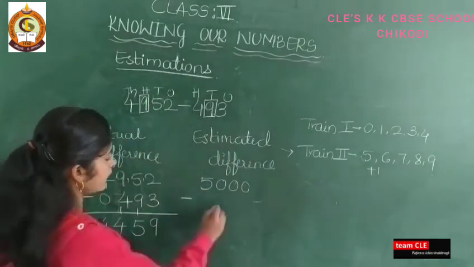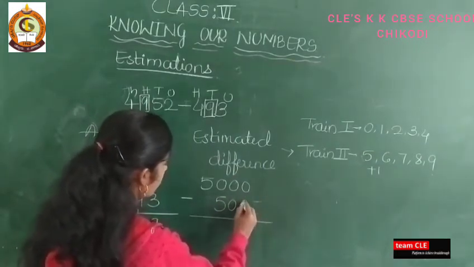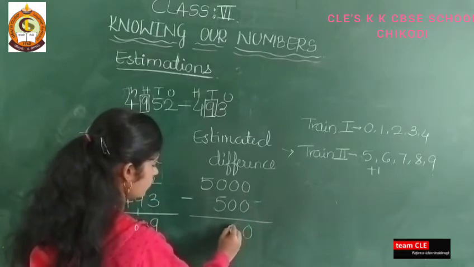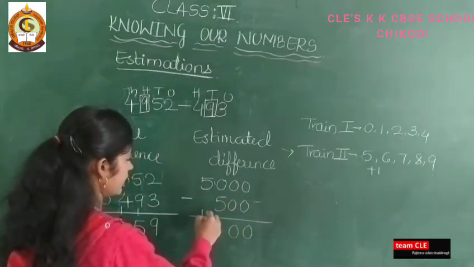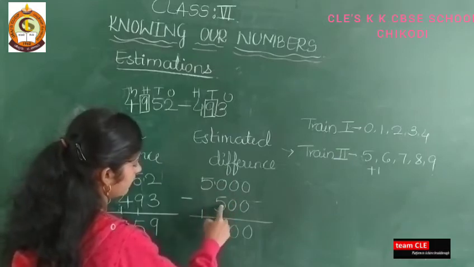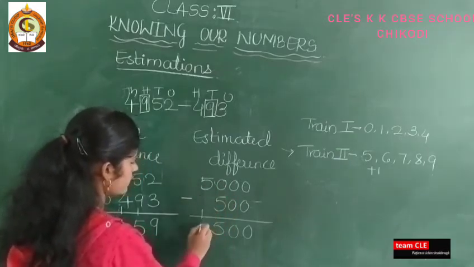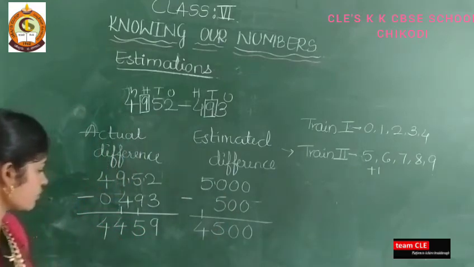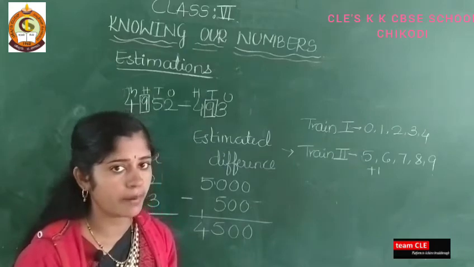4 plus 1 is 5 and remaining terms becomes 0. 0 minus 0 is 0. 0 minus 0 is 0 and 0 minus 5 not possible. You take it as a carry, 10 carry and it becomes 10. 10 minus 5 is 5. 5 minus 1 is 4. So 4500 will be the estimated sum of the given number.